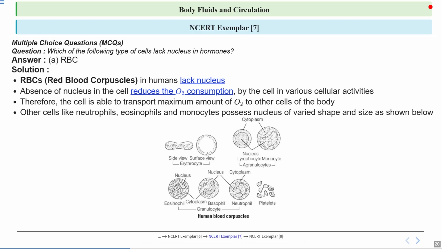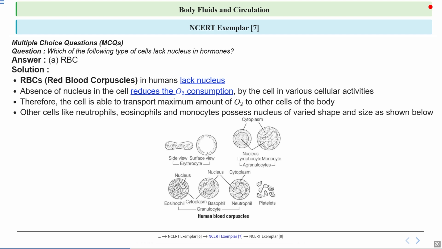Here's an image that visually compares the different types of blood cells. Here we can see granulocytes, which are eosinophil, basophil, and neutrophil. What are granulocytes? Granulocytes are the cells which do have granules in their cytoplasm. Talking about agranulocytes, these are lymphocytes and monocytes. They don't have granules in their cytoplasm. You can also see the structure of platelets, which are in the form of fragments, and erythrocytes, which are in a biconcave shape. Why is this the shape?